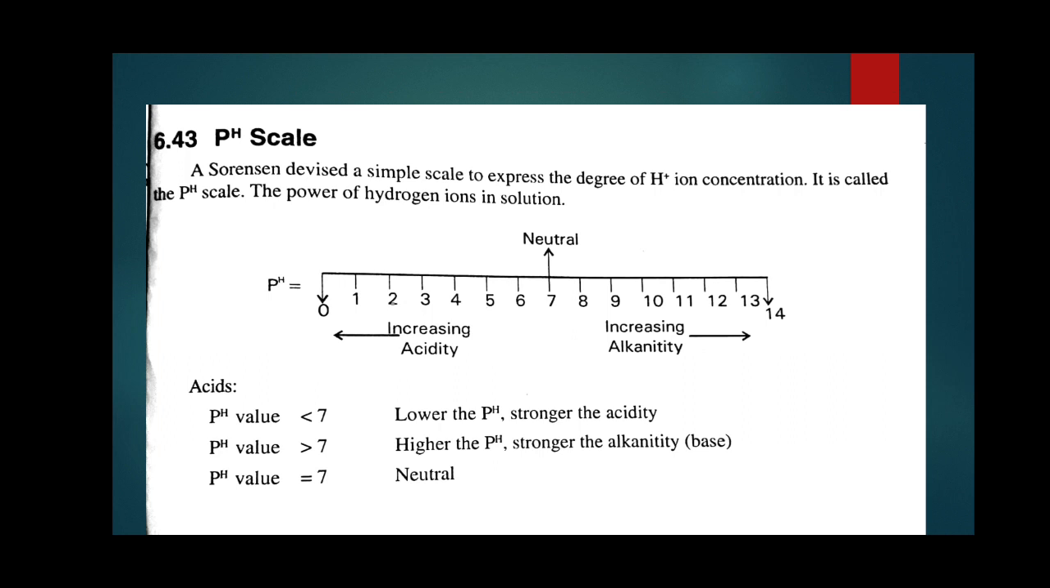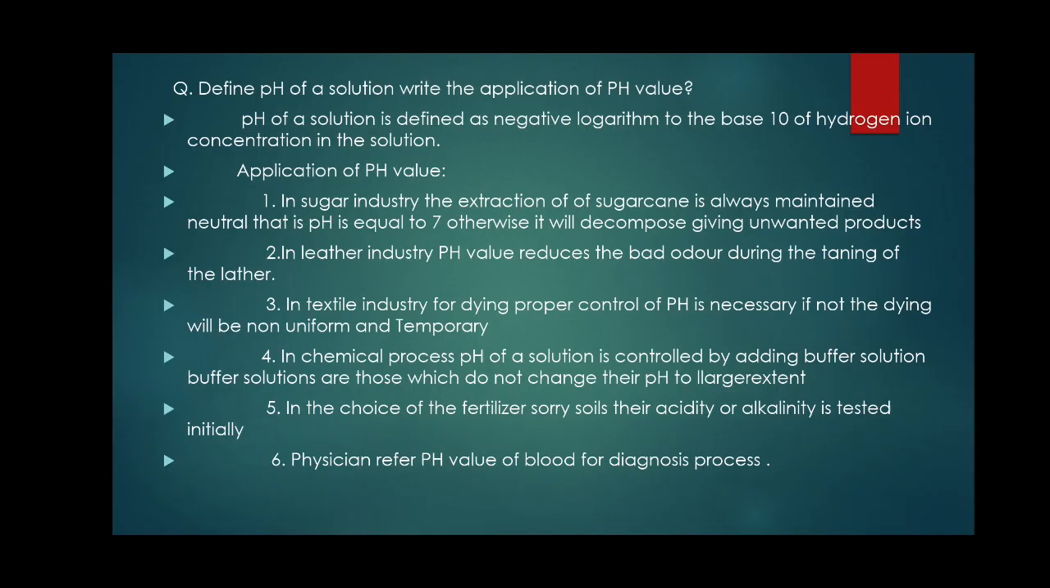So let us see this pH scale. If the pH value is less than 7, the lower the pH, the more acidic the chemical solution. If the pH value is greater than 7, the solution is called alkaline. If the pH value is exactly equal to 7, we call it a neutral solution. This question carries 5 marks. The definition carries 2 marks, and drawing the pH scale and explaining acid, base and neutral carries 3 marks.